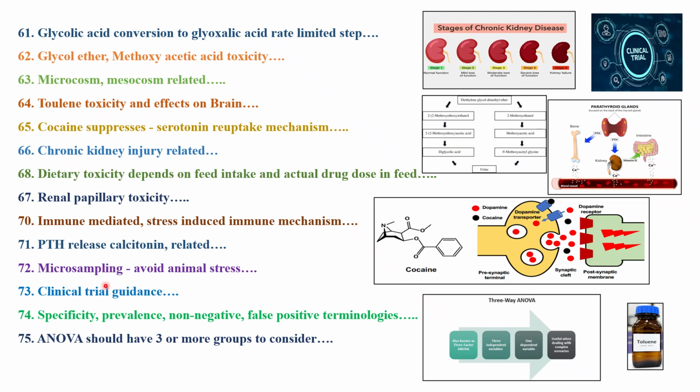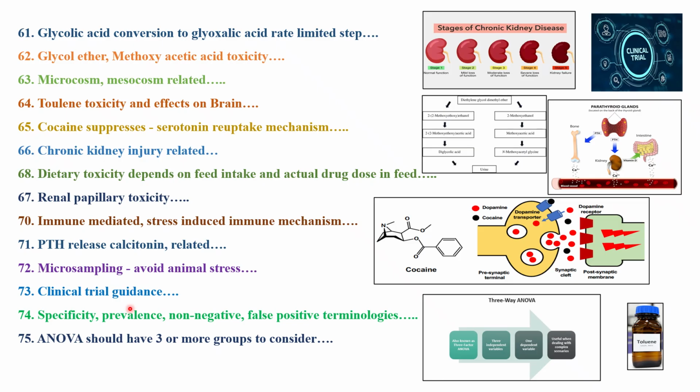So in micro sampling, if by using less invasive techniques and this micro sampling technique we are able to get the same results as when we were doing macro sampling, then that will come under the refinement type of principle, the 3R principle. So that will cause less stress to the animal. One of the questions might have been asked on this.